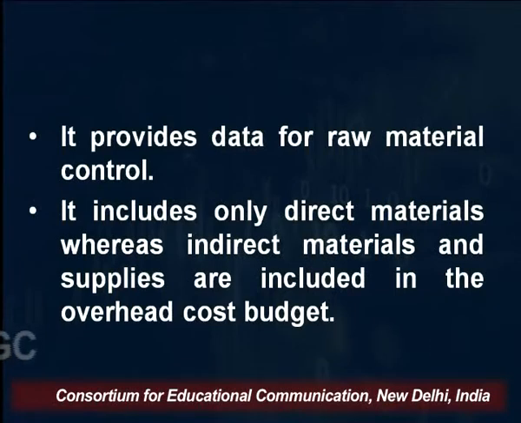It includes only direct material. Why does it include only raw material? Because as far as the indirect material is concerned, it is taken care of in the overhead cost budget, right? So while preparing the raw material budget, you take only raw material, direct material. So this, I am skipping, this is a long example, right?